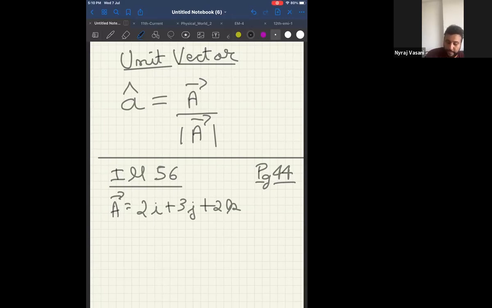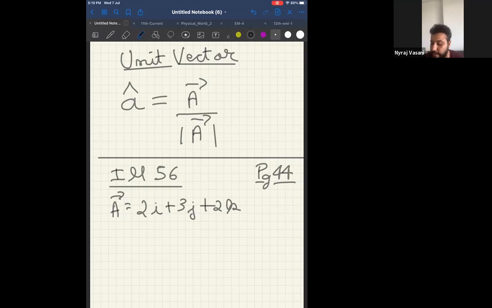Now, how do I find mod of a vector? Which concept we have already done. Can I say it will be root of 2 square plus 3 square plus 2 square? Correct. Therefore, 2 square is 4 plus 9 plus 4, which is root of 17. Everyone getting mod of a vector is root of 17?